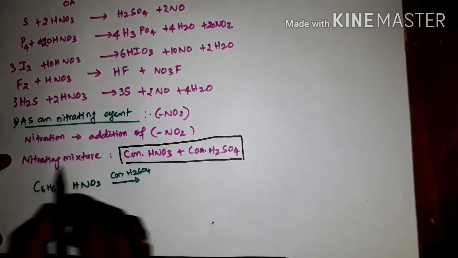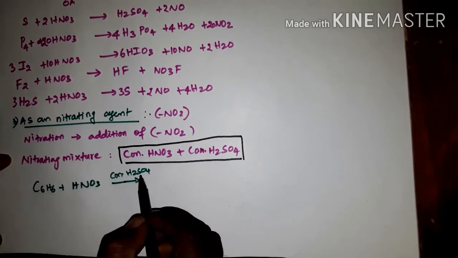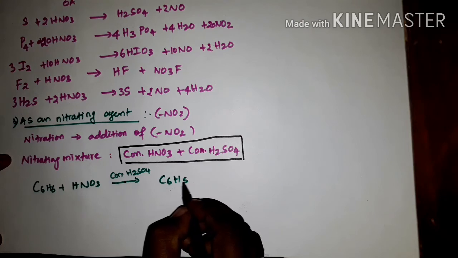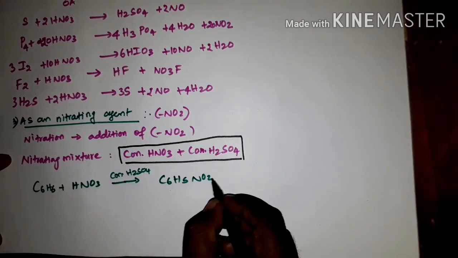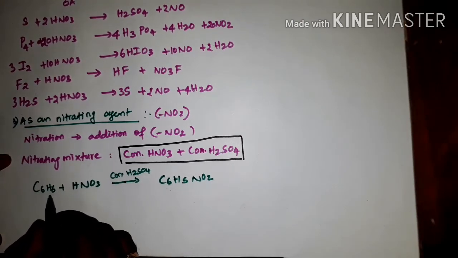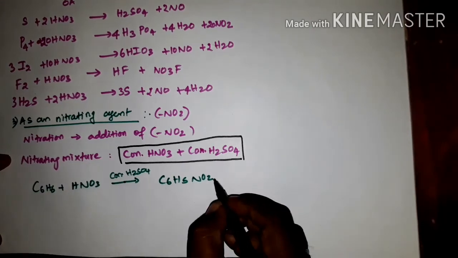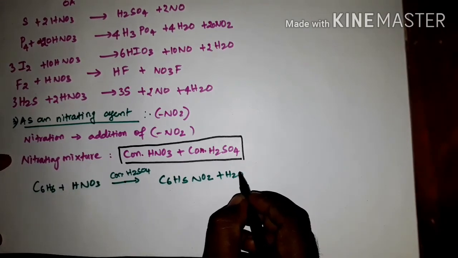I already told you nitrating mixture means HNO3 plus H2SO4. See, out of 6 hydrogens, 1 hydrogen is replaced by NO2. So the remaining is H2O.